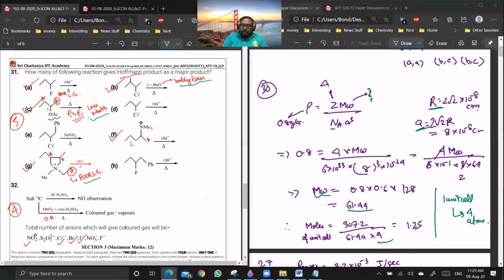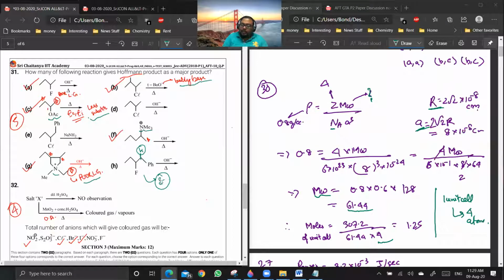Okay, and then in this case again poor leaving group, so Hoffman's elimination. Are you getting a point? So in case of H, HF is also a poor leaving group, no? Yeah, but in this case, the transition state acquires a negative charge.